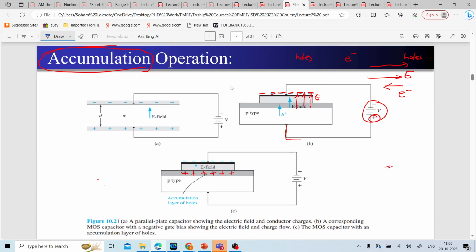Now there are three modes of operation. One of them is the accumulation. Since you have a p-type substrate, you apply a negative voltage at the gate. Because of this, there are a lot of holes present in the p-type substrate. Since you have applied negative voltage, negative charges are deposited on the metal plate, and it will attract the positive charges. What are the positive charges in the p-type substrate? They are nothing but your holes. So they will be attracted towards the interface, and the direction of the electric field will...